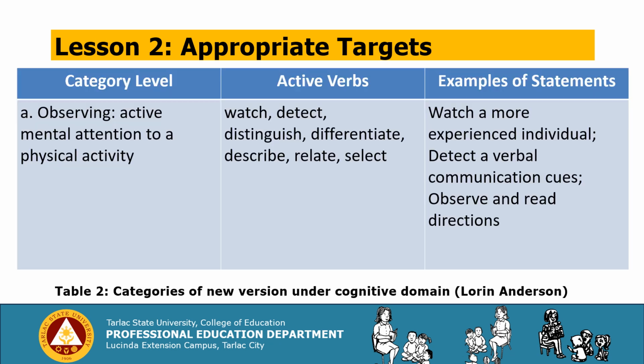Number one category is observing: active mental attention to physical activity. You may use the active verbs watch, detect, distinguish, differentiate, describe, relate, and select. Examples of statements: watch a more experienced individual, detect verbal communication cues, observe and read directions.